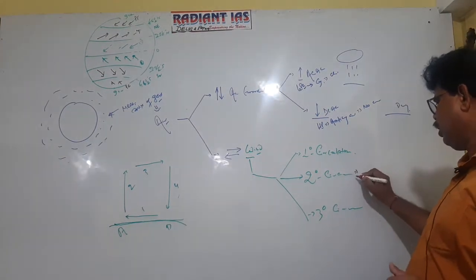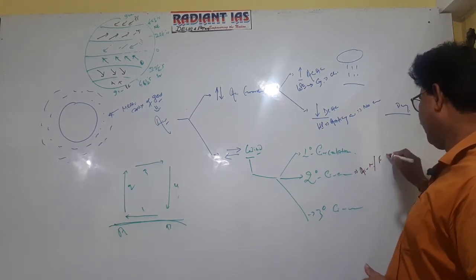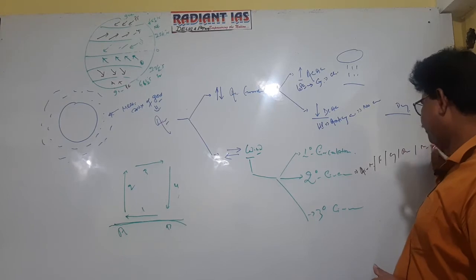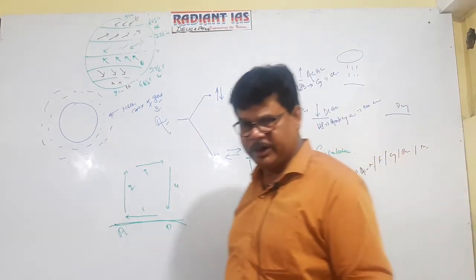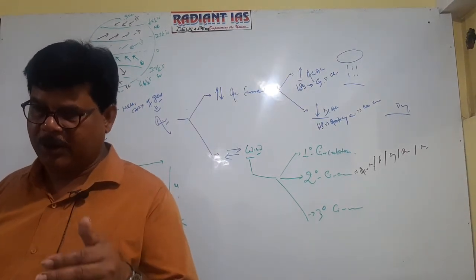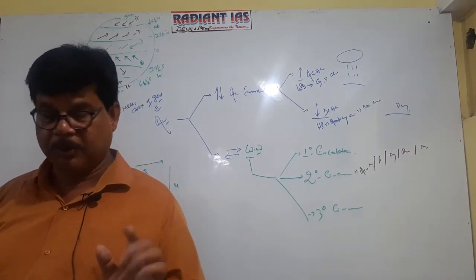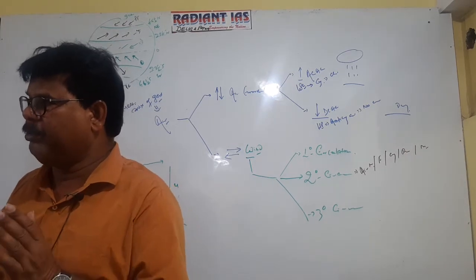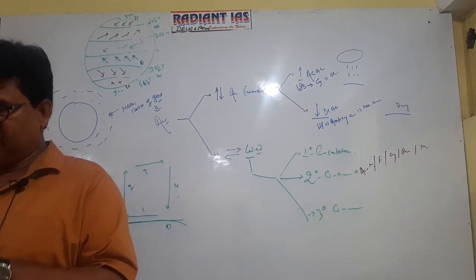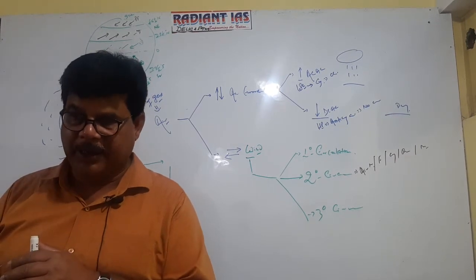Examples are air mass, front, cyclone, anticyclone, and monsoon. Air mass, which in Hindi is referred to as Vayu Rasi, front, Vatagra, cyclone, anticyclone and monsoon are examples of secondary circulation. Getting well? It is clear now? Because you know that from June to September, the monsoonal wind is from the southwest, and from September to December it changes direction and comes from the northeast. That's why northeast monsoon. So it changes direction.